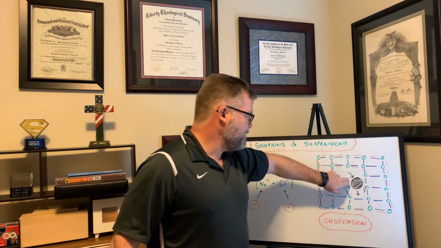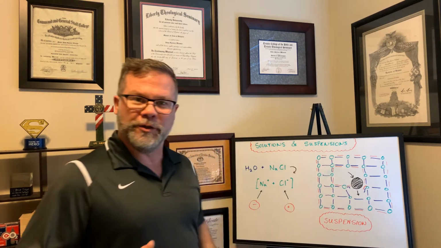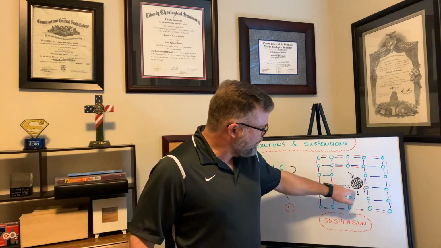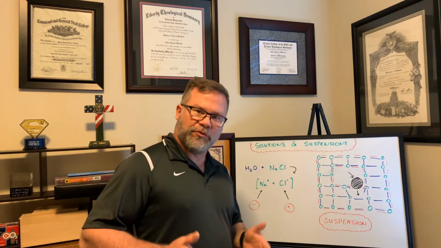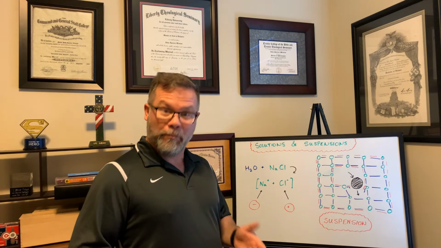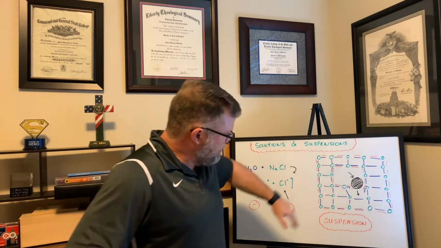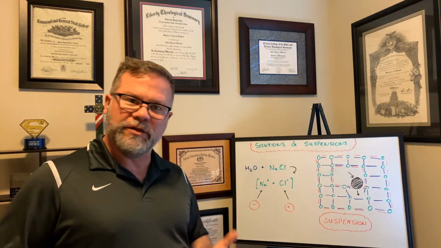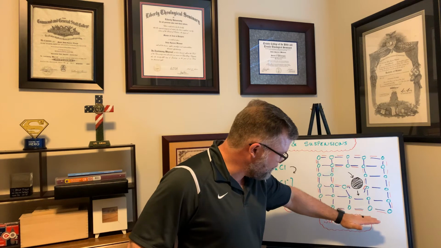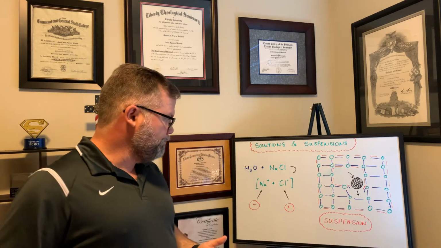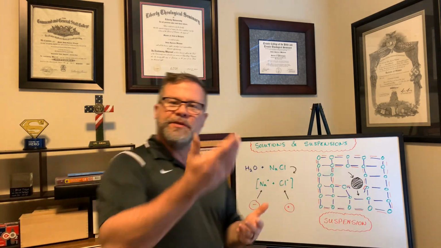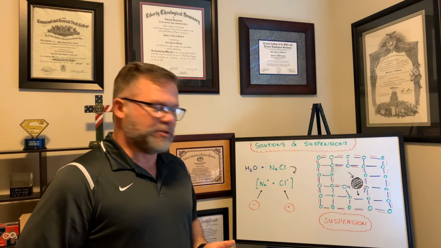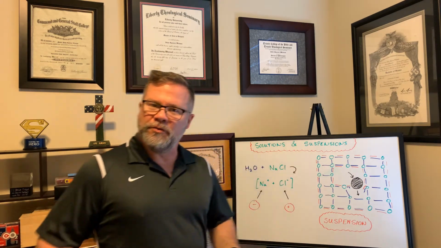A suspension, on the other hand, so this clump of dirt floating in the water is too heavy for those surface tension van der Waals bonds to hold it up. So it snaps them, and this dirt clod falls out of the liquid, settles down to the bottom of the water. And we call that a suspension. When things are settling out, it's in suspension. When they're staying in, it's in solution.